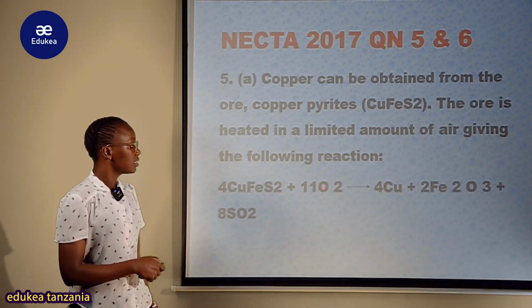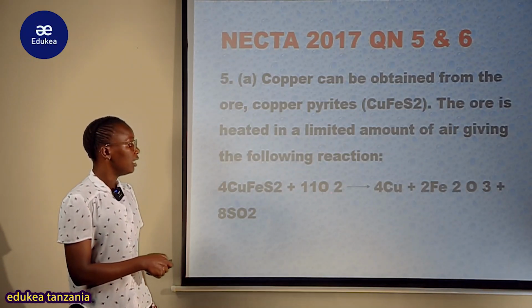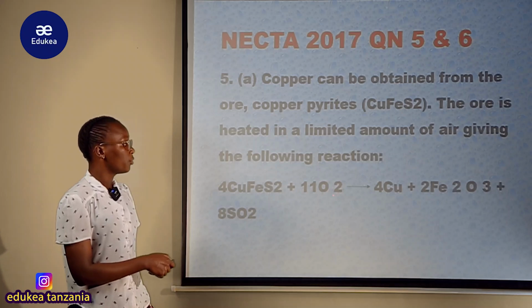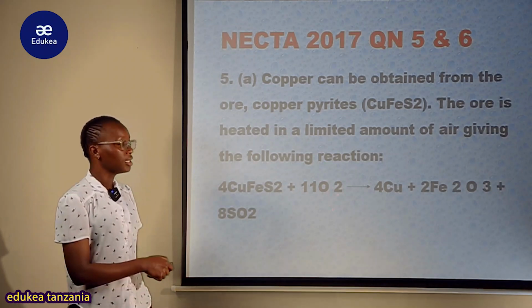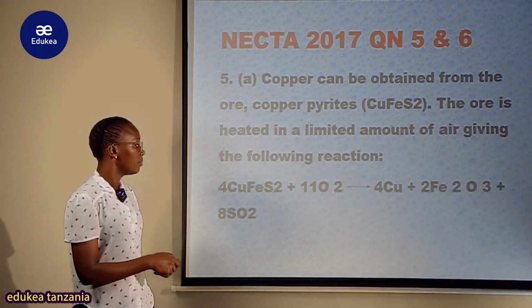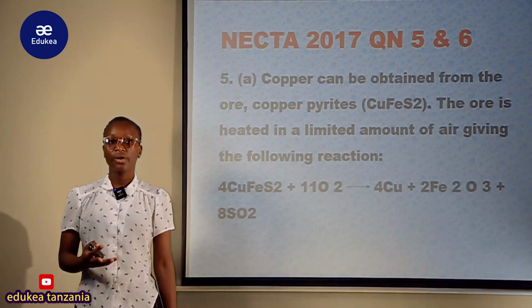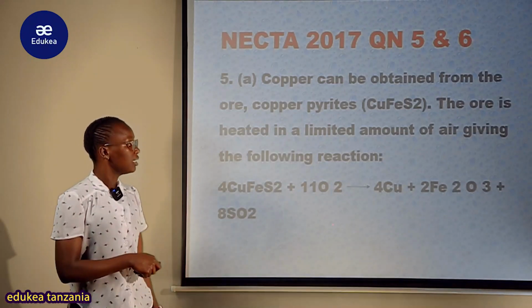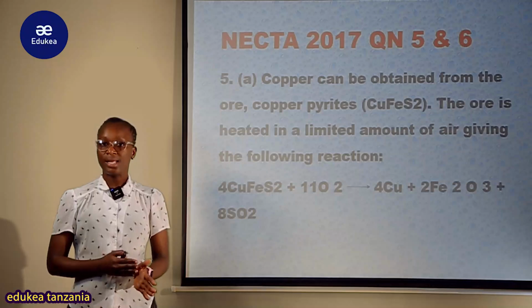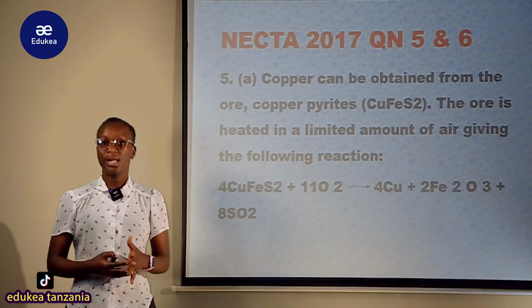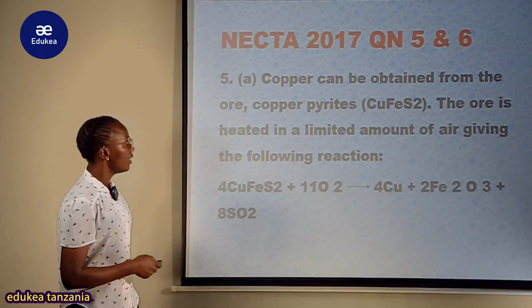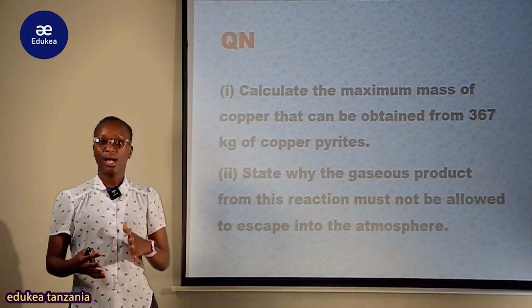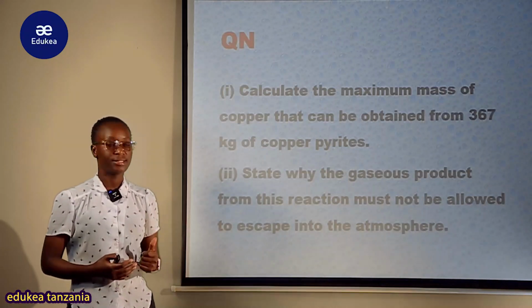Therefore on the reactant side here there is 11 oxygen, but here there is 2, because this is a diatomic gas, it exists as a diatomic. Therefore 2 times 11 you get 22. So you can see that on the product side and the reactant side there is balance. The elements are balanced to each other. Now let us see the question from this part.